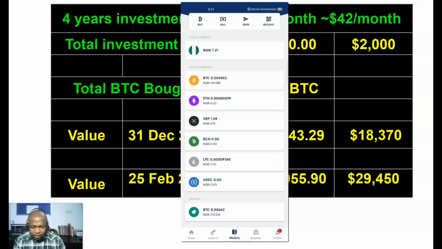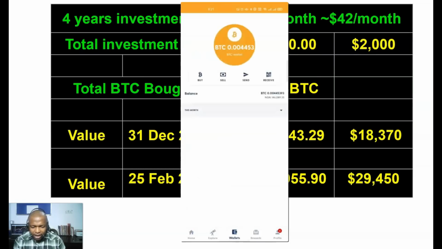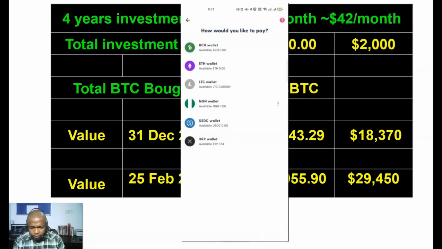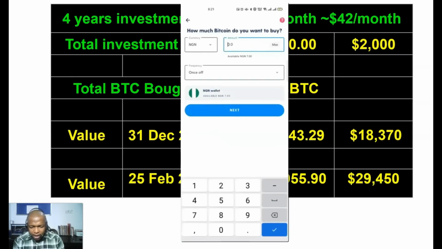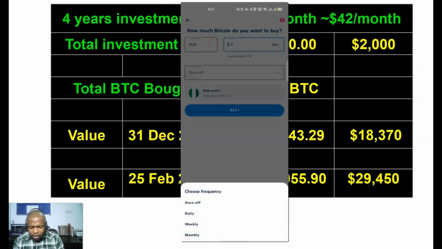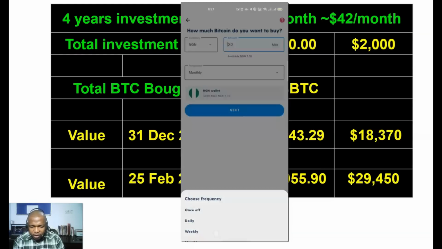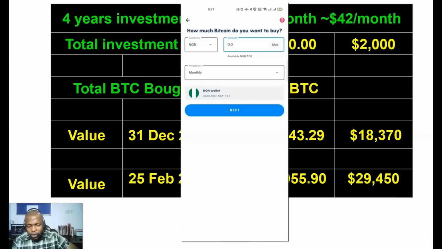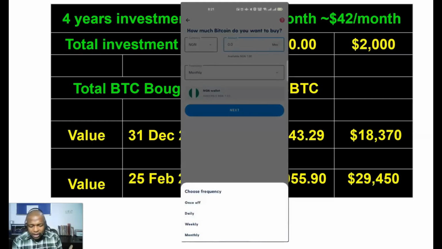Now if I choose to buy Bitcoin on Luno, Luno has what they call the periodic buy. So if I click on buy, and I want to buy with Naira, for example, you can see frequency 1 off, and I can choose 1 off, daily, weekly, monthly. So if I choose monthly, all I need is just to fund my Luno account with my Naira, and every month the amount I choose to purchase will automatically buy Bitcoin on Luno every single month. I just need to fund my account. I can even decide to do weekly or daily.